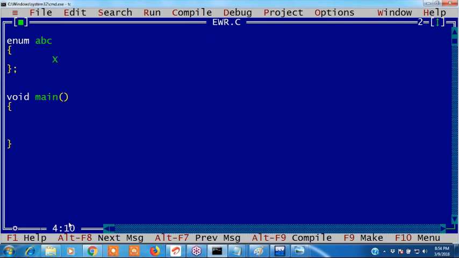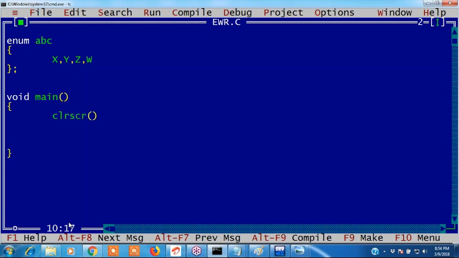Now I want to take X. X equals 1. Always, the enum variables are constants. These are constants, guys. Don't write small letters. Try to write capital letters. Constants in C language we write in capital letters. I did not give X and Y and Z. I have given X, Y, Z and W. Not required semicolon there.